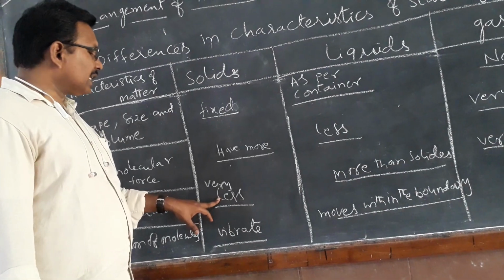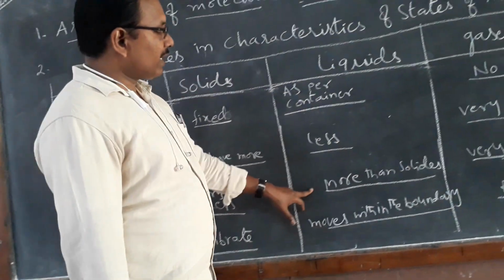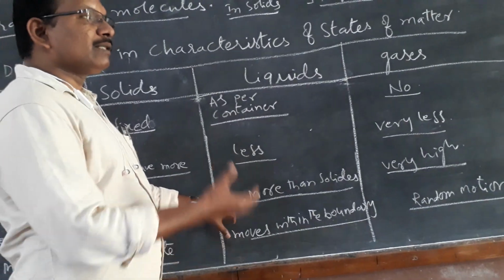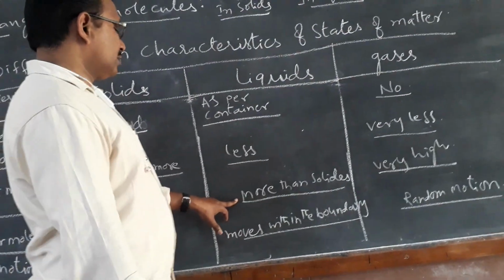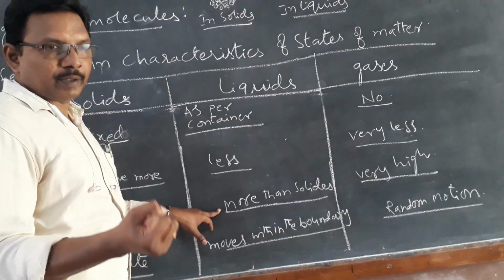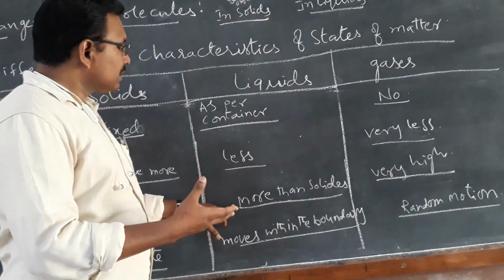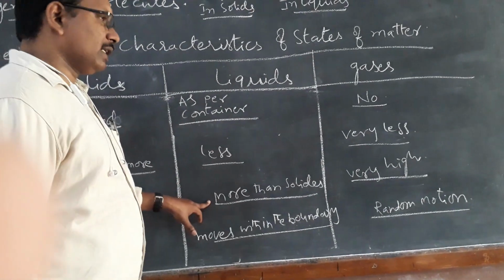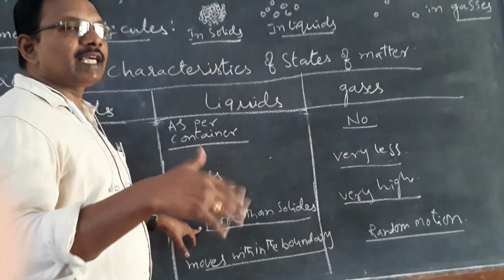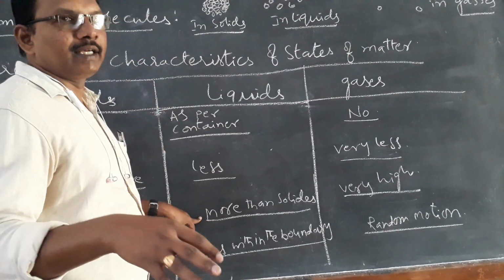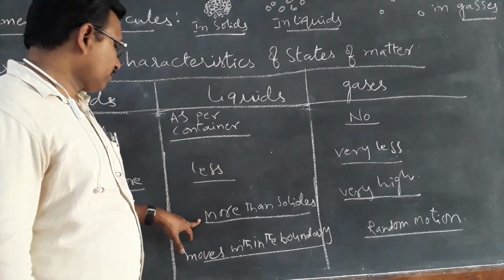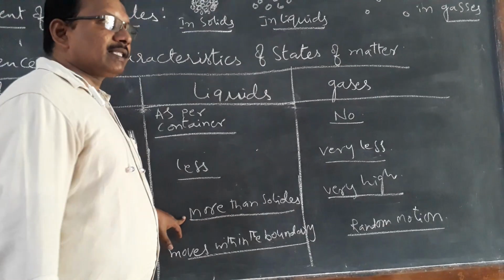In liquids, the space is more than in solids. There is intermolecular space, but it is more than solids. That is why molecules can move freely, and liquids flow from one place to another place.